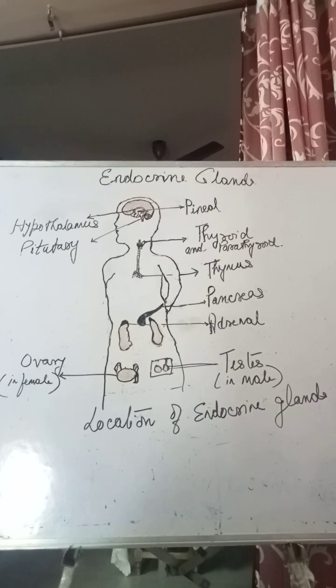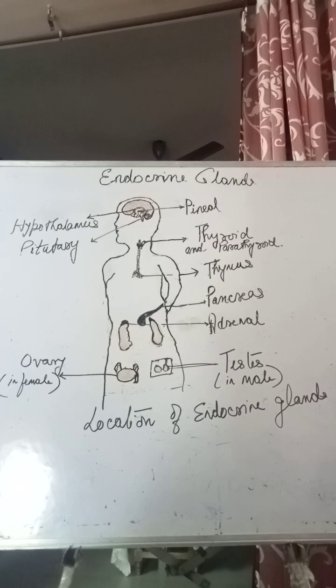The adenohypophysis again has two portions, pars distalis and pars intermedia. The pars distalis region of pituitary is commonly known as what? Anterior pituitary, and it produces growth hormone, as I named some hormones a little while ago.